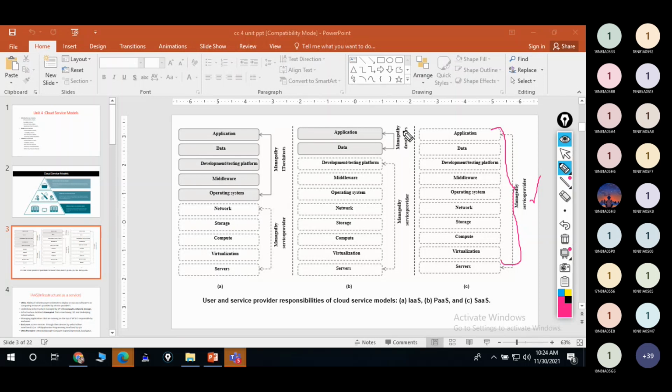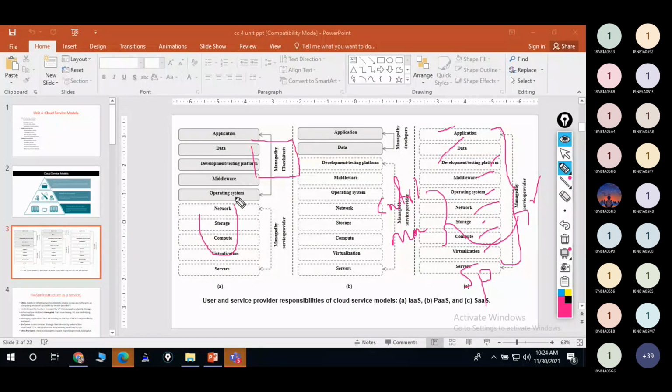So that clears my first point. Here users have no need to worry about applications, data, development, testing, middleware, operating systems, storage, compute, and all these things. These will be controlled and managed by the service providers. Simply, what will the user be doing?